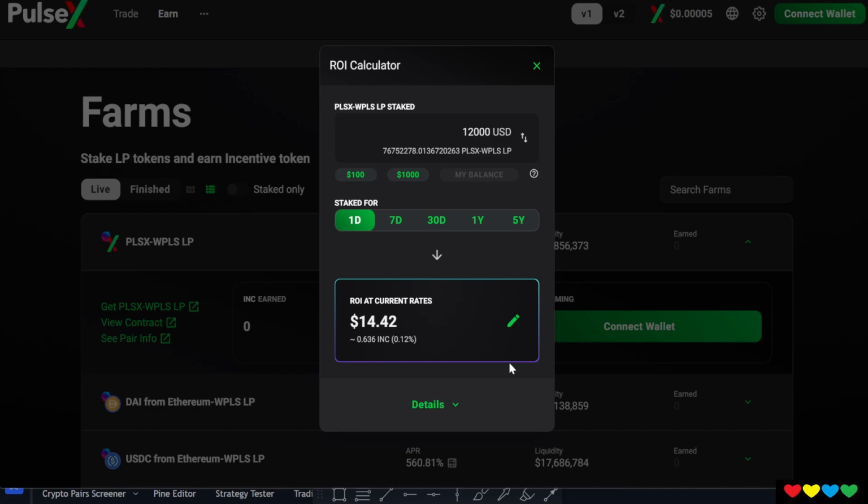So, yeah, if you had $12,000, you'd be making $14 a day. Woo, $14. You would make it in this coin. To get this actual $14, you would have to go and harvest the coin, click the green button, and then exchange your INC for anything you want. You could buy a stable coin. I'm personally buying more HEX. You can buy Pulse. You can buy PulseX. You can even add more to your own pool if you really want. But this number goes down over time. I wouldn't be surprised if this number's only like $2 over time. So this is exactly what you're looking at with this farm.